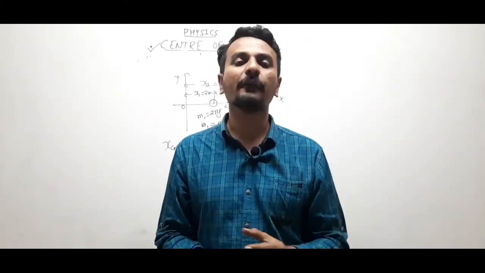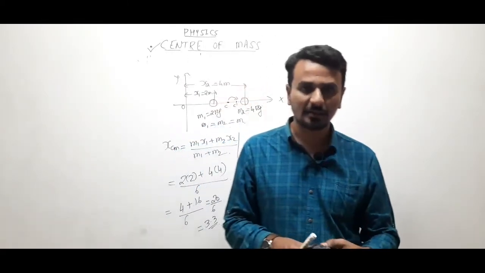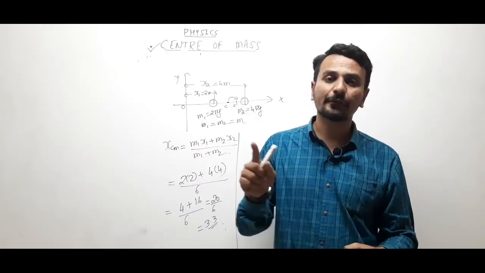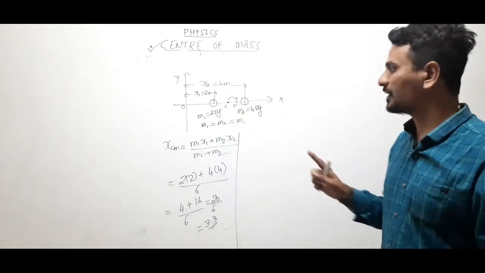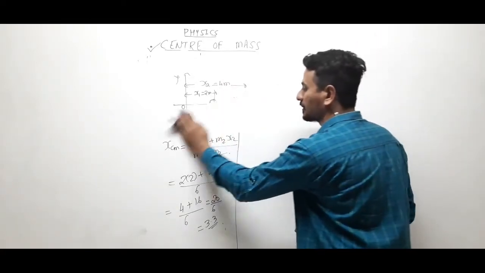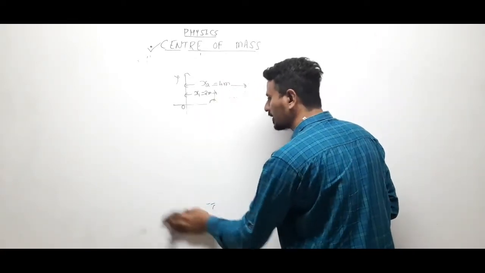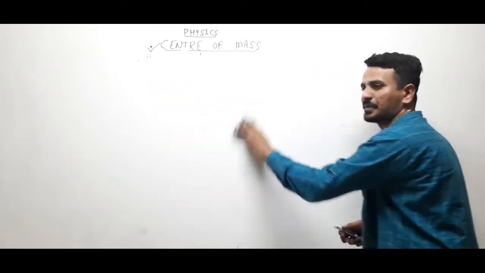But if two bodies are of different masses, then the center of mass will shift towards heavier mass. Clear? This was the example based on one dimension. Let us solve another example based on the same concept.